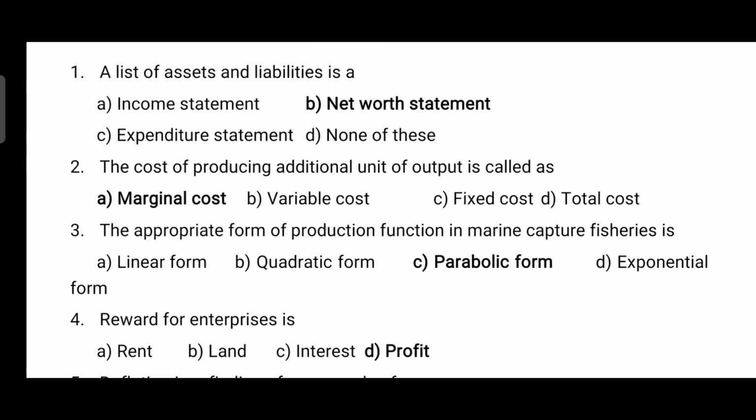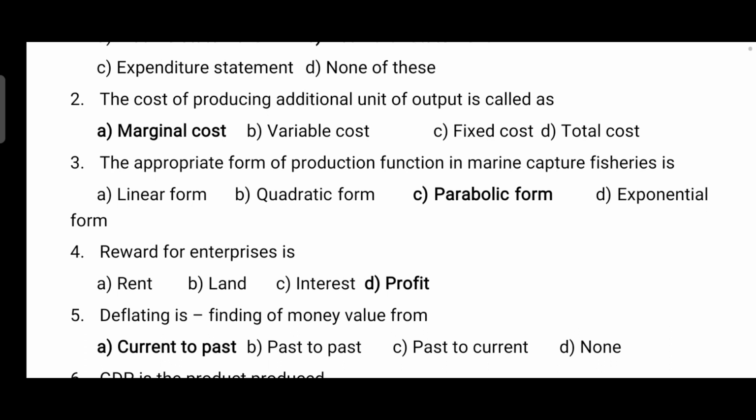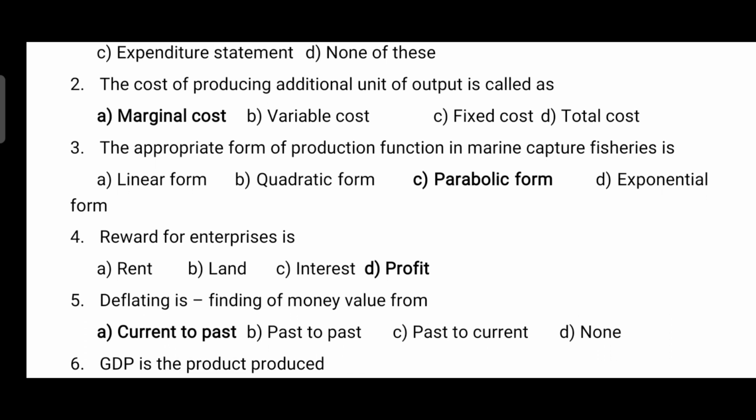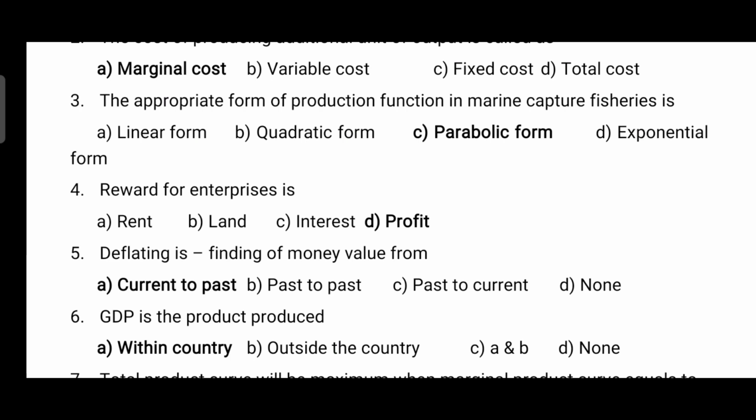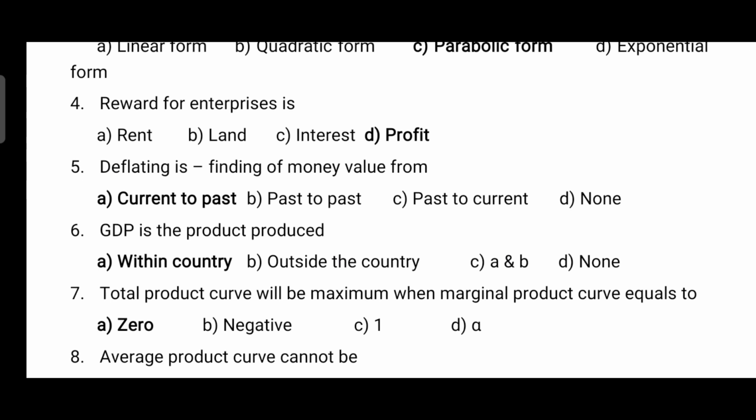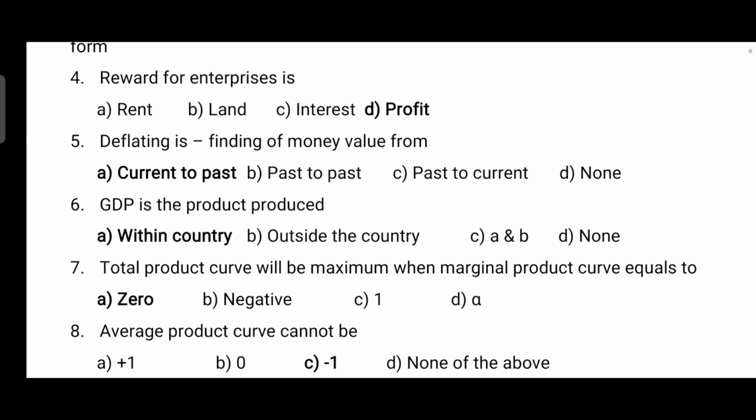First point, a list of assets and liabilities is, so it is a net worth statement. Correct answer is option B. List of assets and liabilities is a net worth statement. Cost of producing additional unit of output is called as, so it is marginal cost. Appropriate form of production function in marine capture fisheries is, so it is parabolic form. Reward for enterprises is, so it is profit is the reward for enterprises.